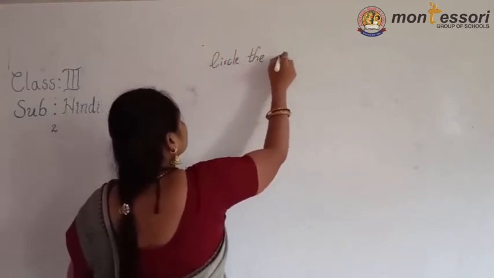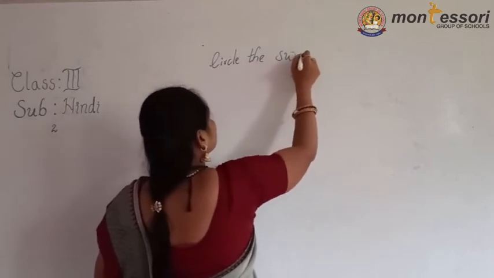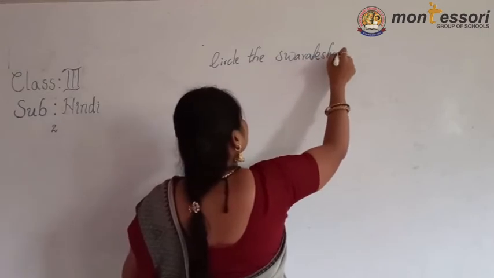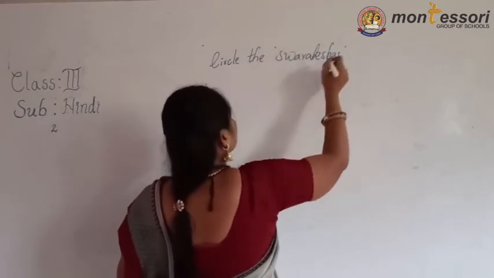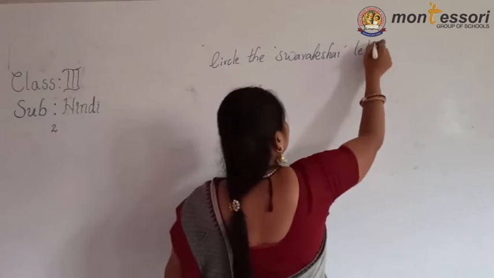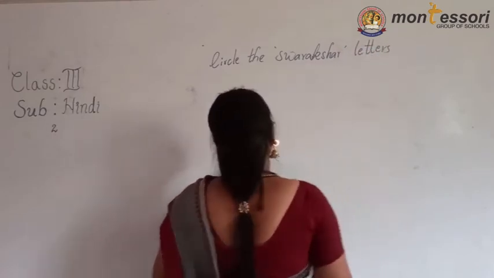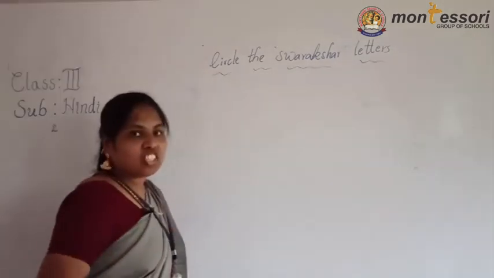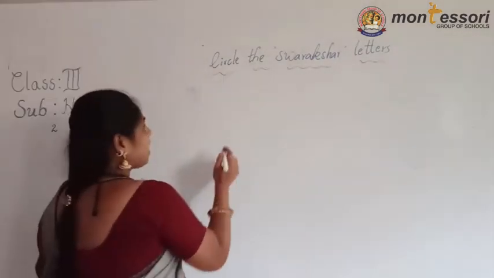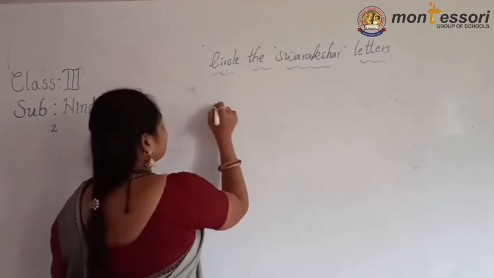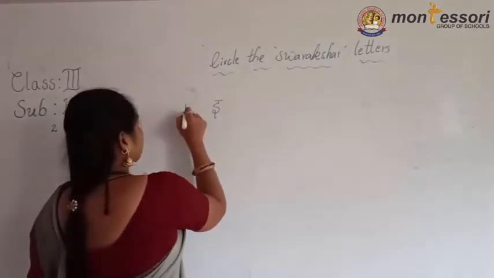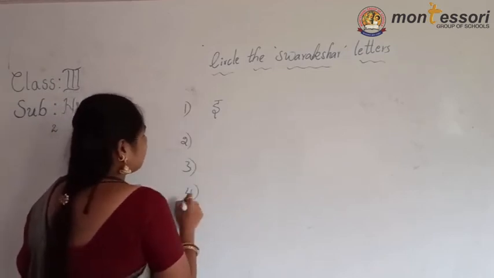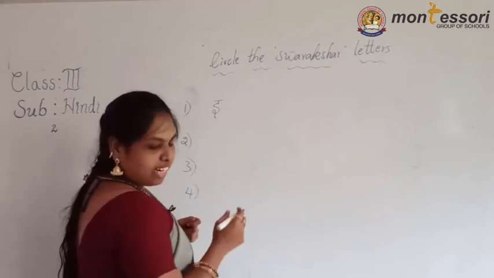Circle the Swarakshar letters. Here I am writing some letters in the lines. First line I will explain. The remaining 3 lines you must identify.